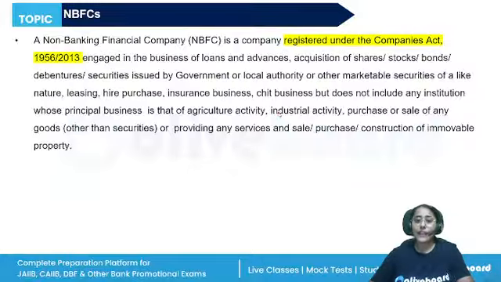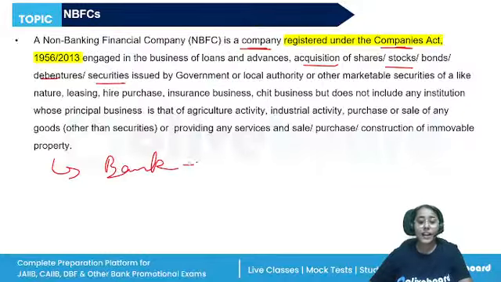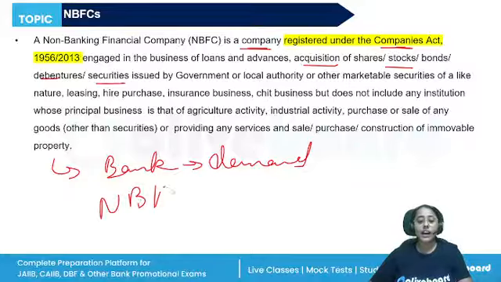Okay. So NBFCs, it is a company registered under the Companies Act 1956 or 2013, engaged in the business of loans and advances, acquisition of shares, stocks, bonds, debentures. How do they differ from our usual banks? Banks are allowed to accept demand deposits. NBFCs are not.